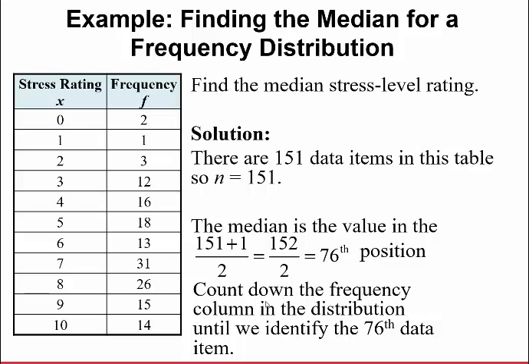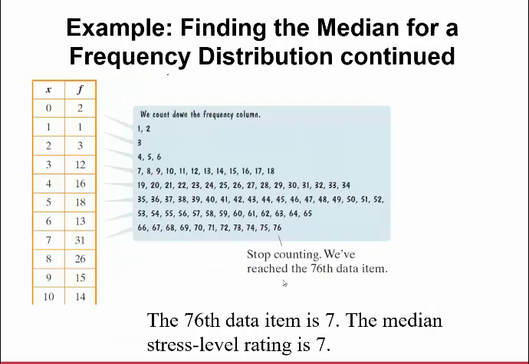So all you're going to do is count down the frequency column in the distribution until we identify the 26th item. So 1, 2, then this is the third item, 4, 5, sixth item, then I'm going to add 12 here to get to 18. You're going to keep going. Next, I'm going to add 16 items, then 18 items, then 13, and when I finally get to this 7 row here, and I start adding to get 31 data values, I find the number 26. So we've stopped counting, we've reached the 26th data item. So the 26th data item is the number 7. So the median stress level of students is 7. That's the median.